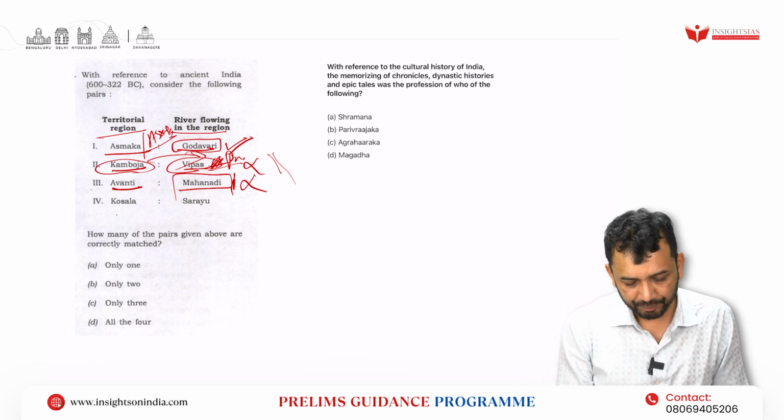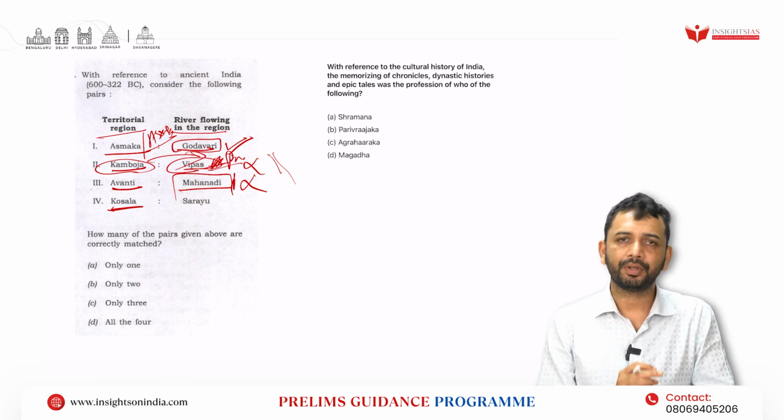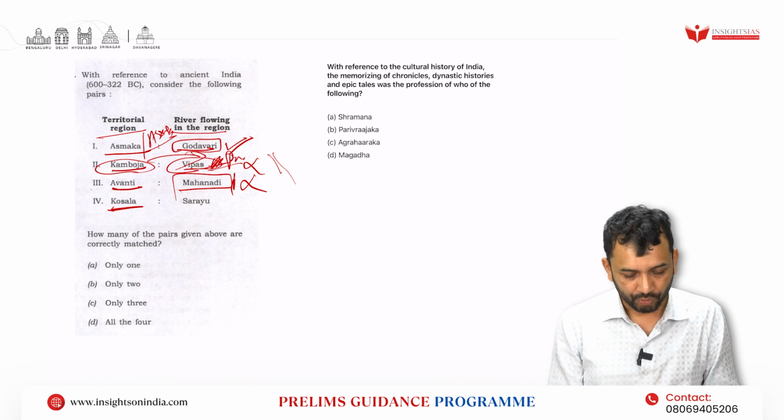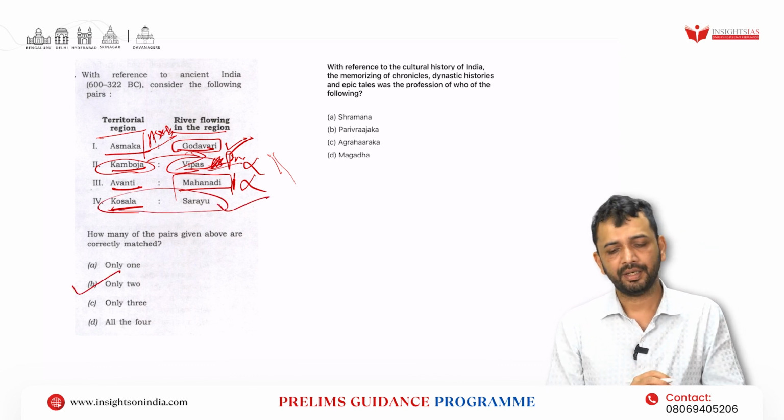Now Kosala, right, whose capital was Ayodhya, and Ayodhya, you know, is on the banks of the river Sarayu. So Kosala and Sarayu is correct. So only two pairs are matched.